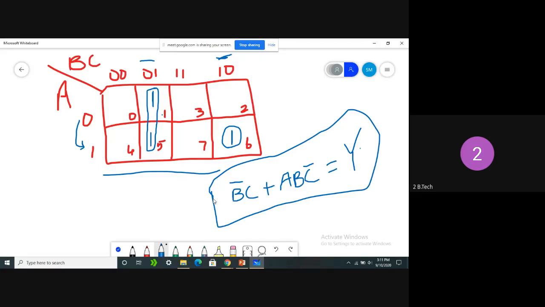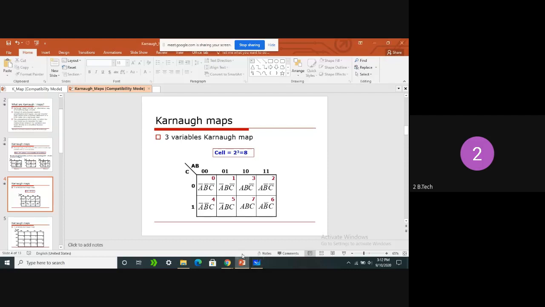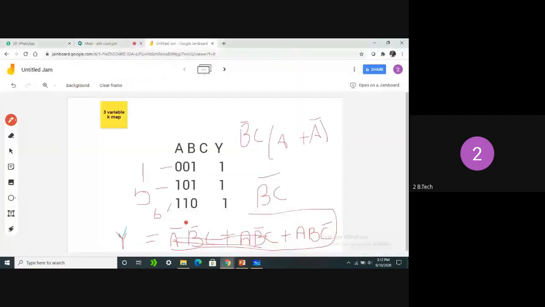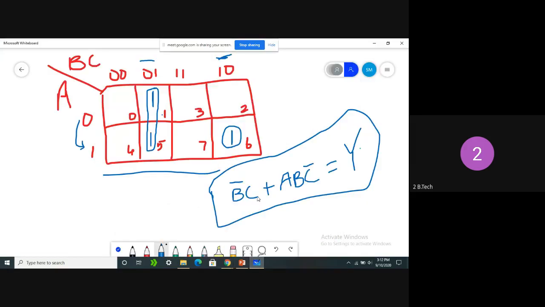So this is not the final combination based on its truth table. So we have simplified the combination form, that is nothing but B bar C plus A B C bar. I hope everyone got the main advantages of K-map. Clear, all of you?